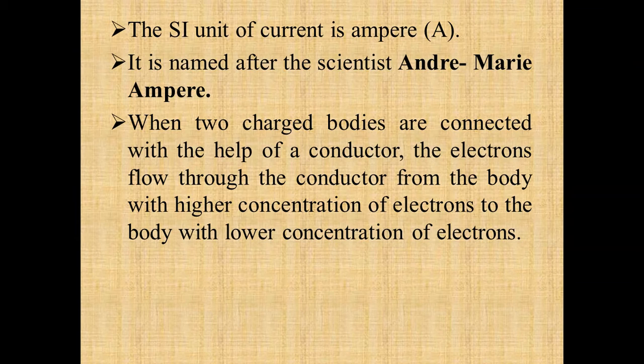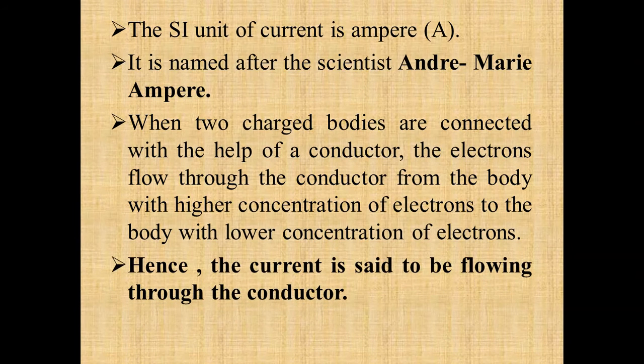Whenever there are two charged bodies, one having the higher concentration of electrons is called the negatively charged body, and one having the lower concentration of electrons is called the positively charged body. Whenever there is a concentration difference, there is a flow of current. Hence the current is said to be flowing through the conductor.